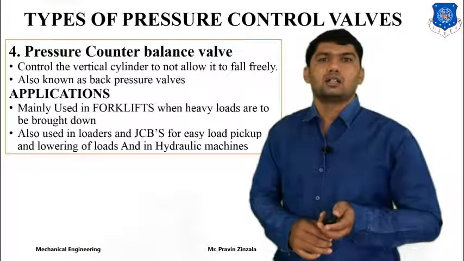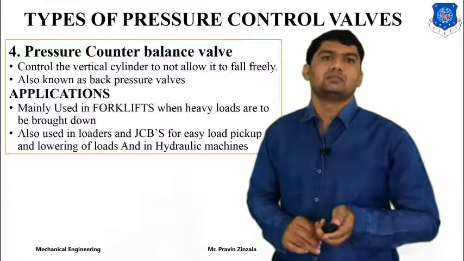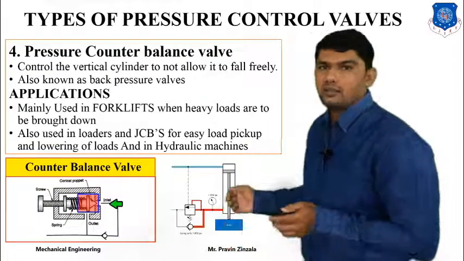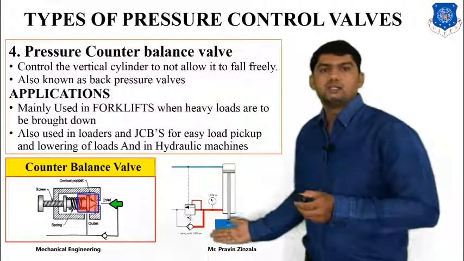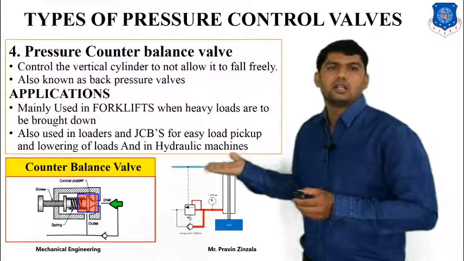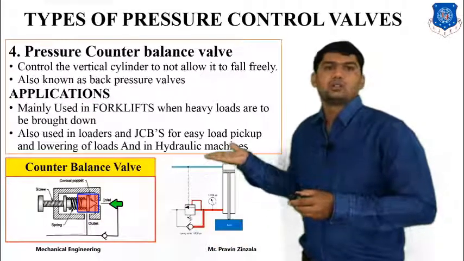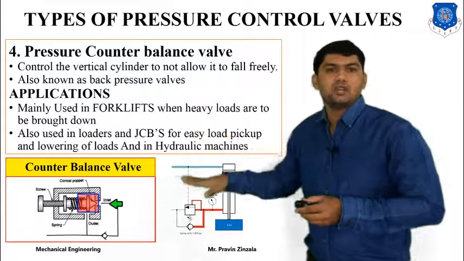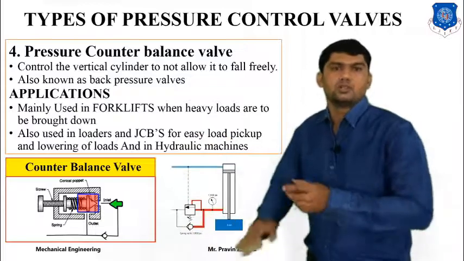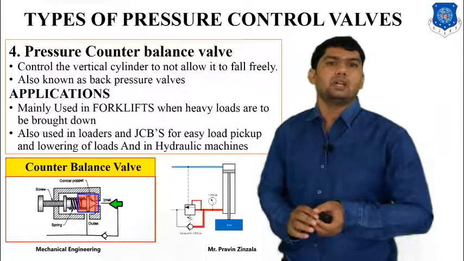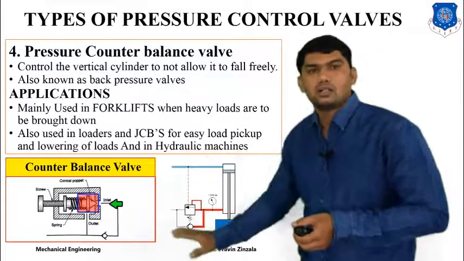Next is the pressure counterbalance valve. It is used for counterbalance. Let's take one example. If we lift a load with a vertical cylinder, what happens? During the up motion, it goes slowly. But during the downward motion, due to the gravitational force on the cylinder, or the load and piston arrangement, it will go downward faster.